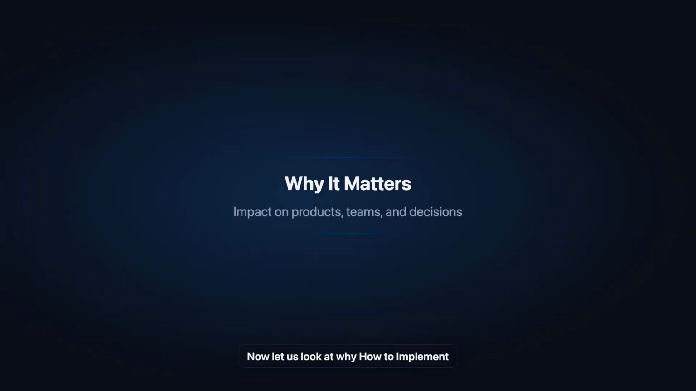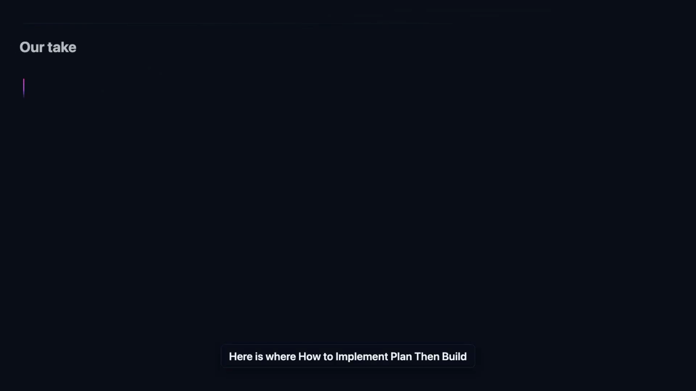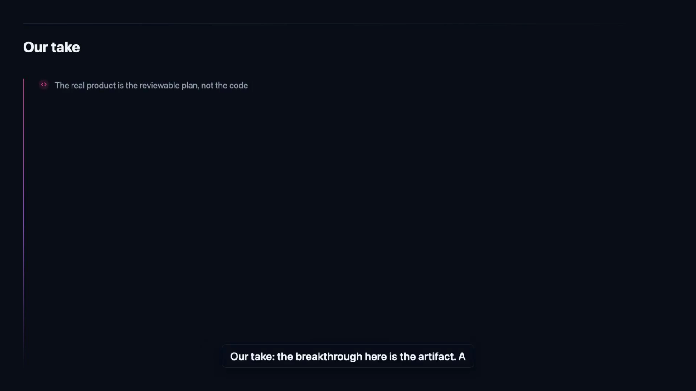Now let us look at why how to implement plan then build coding agents matters in practice. Here is where it shows up in real products, teams, and decisions. Our take: the breakthrough here is the artifact. A versioned plan file is something a human can actually critique before damage happens. We treat that markdown plan as a first-class review surface, the same way we treat a pull request.